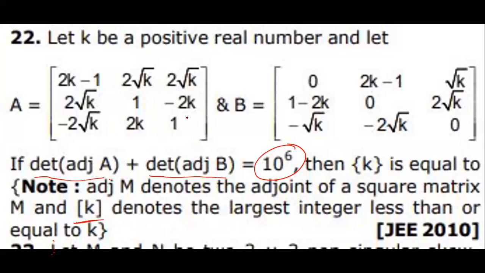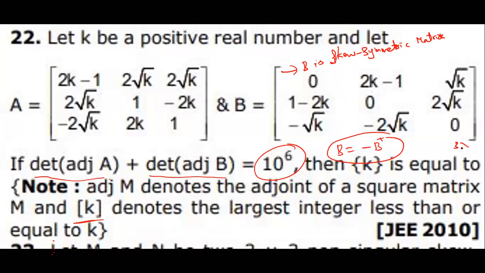Now see, B is a skew symmetric matrix. Why? See carefully. What is a skew symmetric matrix? Apply minus B transpose. Interchange rows and columns, then multiply with minus, and you still get B transpose equal to minus B. That means B is called a skew symmetric matrix.